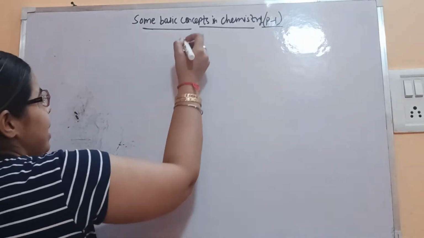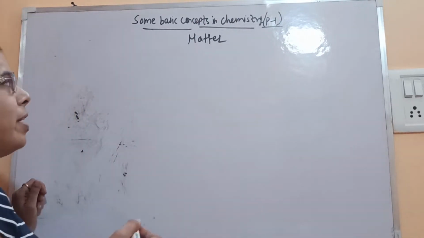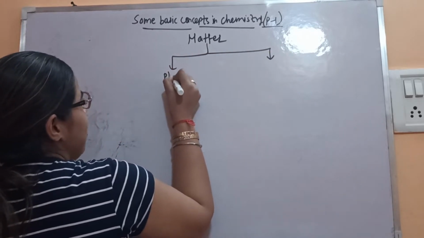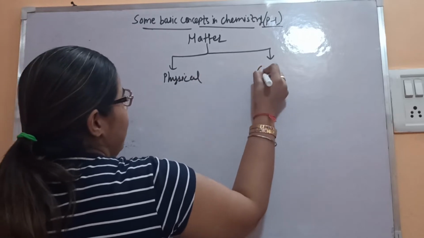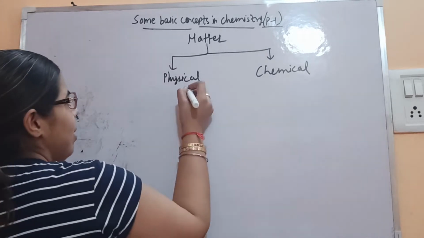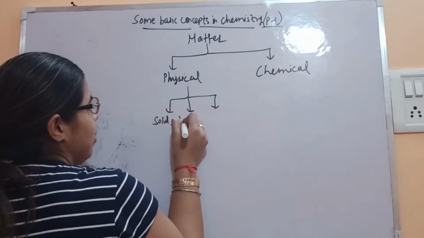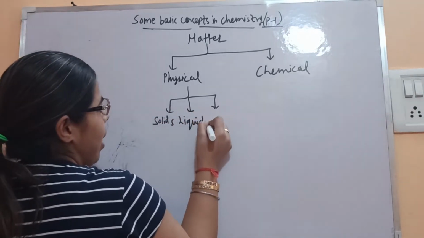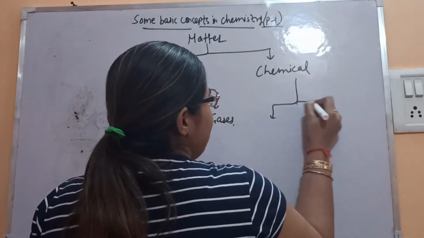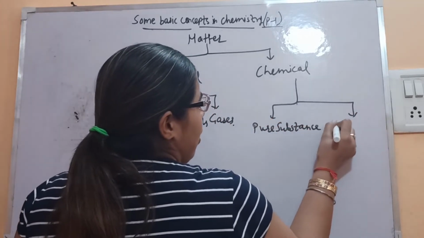Let's see what is matter. Matter, you know, is anything which has mass and occupies space. If we classify matter, it is of two types, physical and chemical, which you have already studied. Physically, you already know, solids, liquids and gases. Then chemically, it is of two types, pure substances and mixtures.